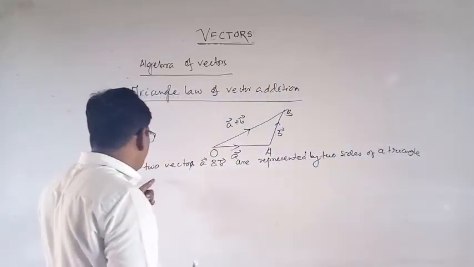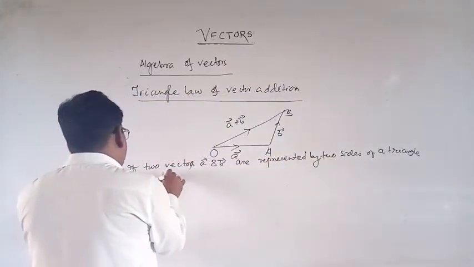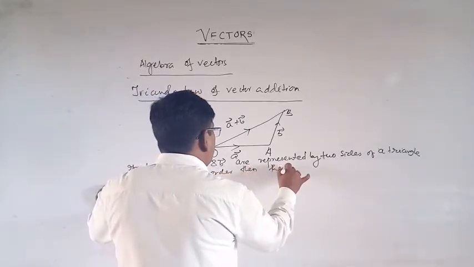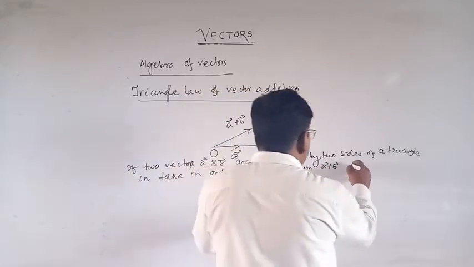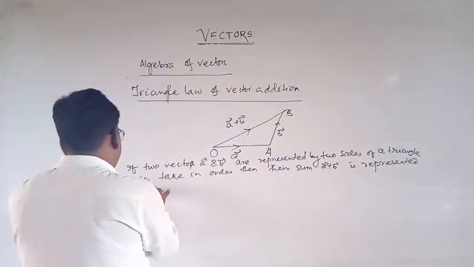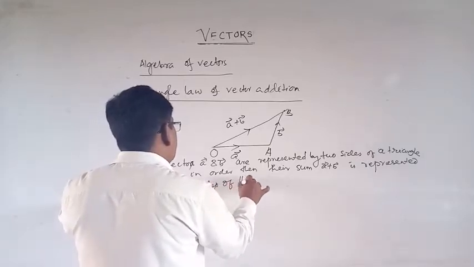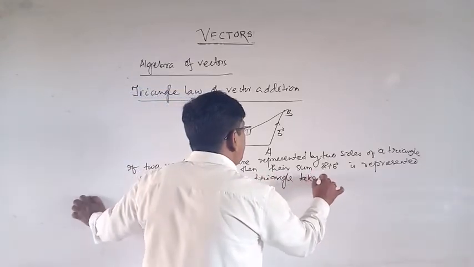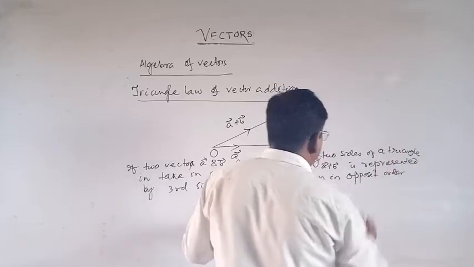taken in the same order, then their sum, that is vector A plus vector B, is represented by the third side of the triangle taken in the opposite direction.